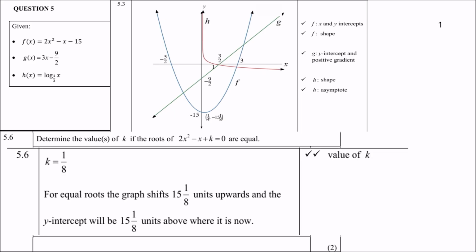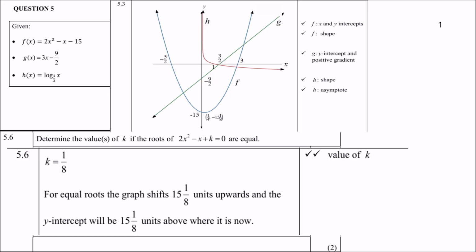It can only touch the x-axis at 1 place. So that means that the y-intercept has got to move up 15 1/8 times. Right, so therefore the new y-intercept will be 1/8. And that makes k also 1/8.